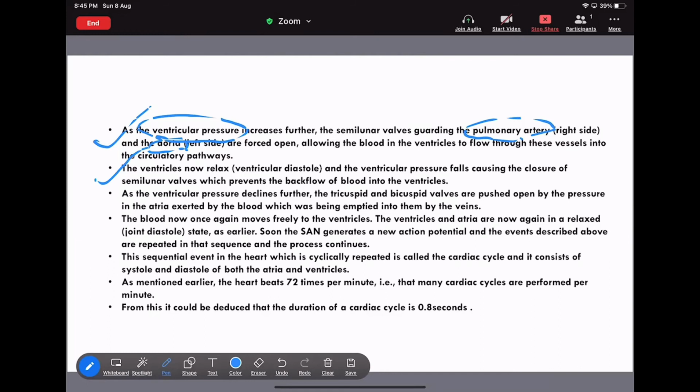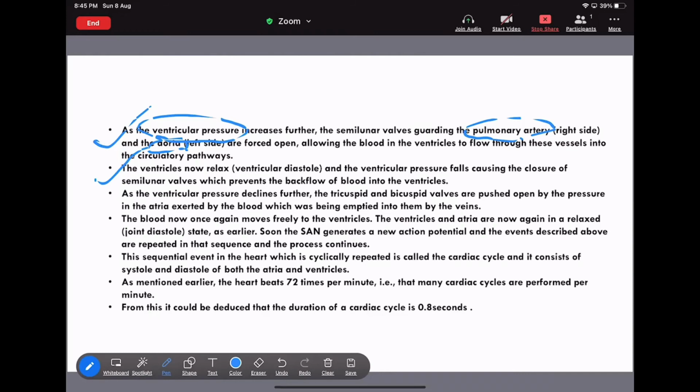But why? What is the reason behind the closing of the semilunar valve? The semilunar valve closes to prevent the backflow of blood into the ventricle. Can you say what percentage of the blood is present in the ventricle? That is 100%.